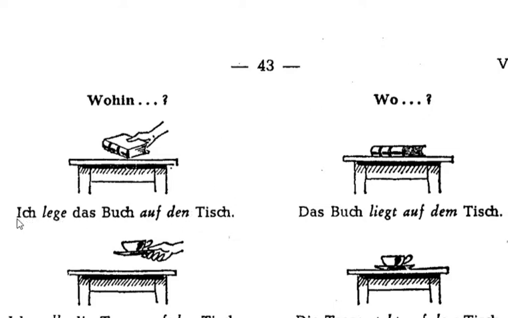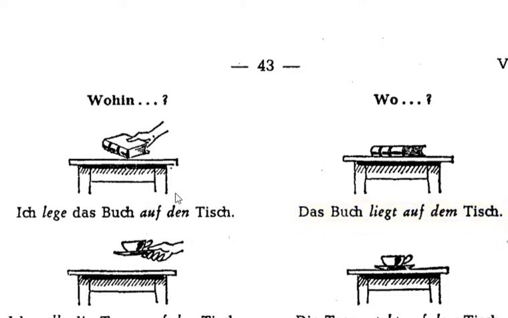Great. Okay, so let's read this. Ich lege das Buch auf den Tisch. Go ahead, everybody. And as Terry is repeating after me, please repeat with her. Ich lege das Buch auf den Tisch. Good. Here, das Buch liegt auf dem Tisch. Das Buch liegt auf dem Tisch.